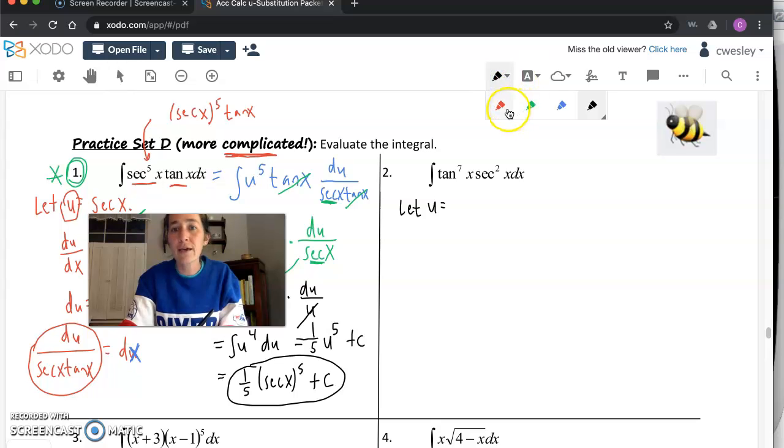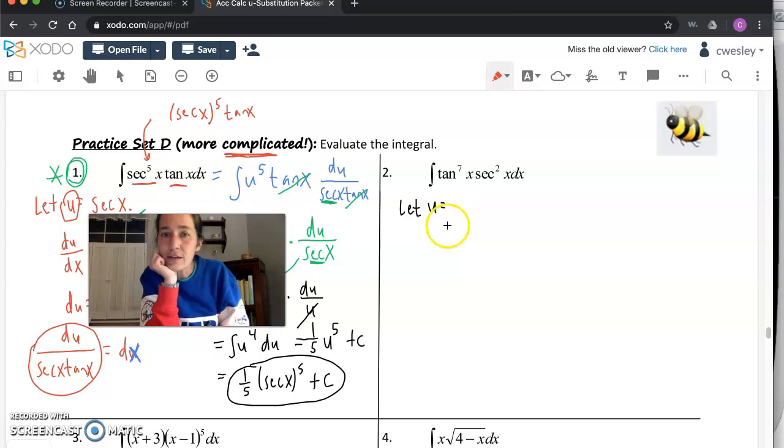I have to pick. And sometimes it's a 50-50 choice we're just forced to make, but there is a good option here. They're both inner because they're both raised to a power, so I can't use that tactic. Does one of the functions' derivative appear? Does either tangent's derivative appear pretty conveniently, or does secant's derivative appear? You probably could make a case for both. But if it's a 50-50 choice, I'm actually going to go with tangent. And I think you're going to learn why in this very next step.